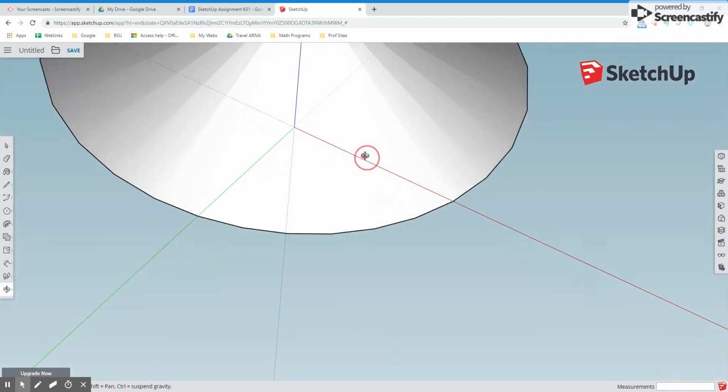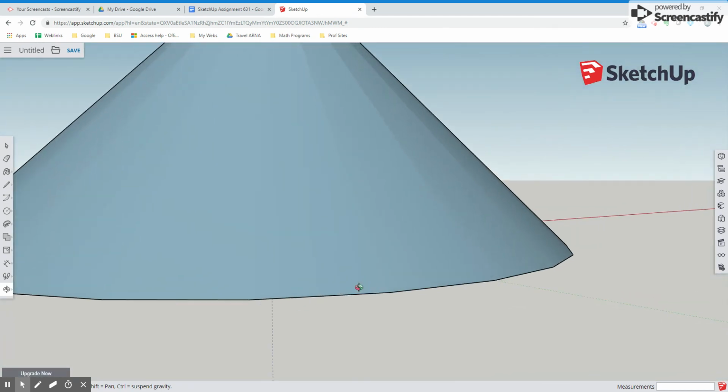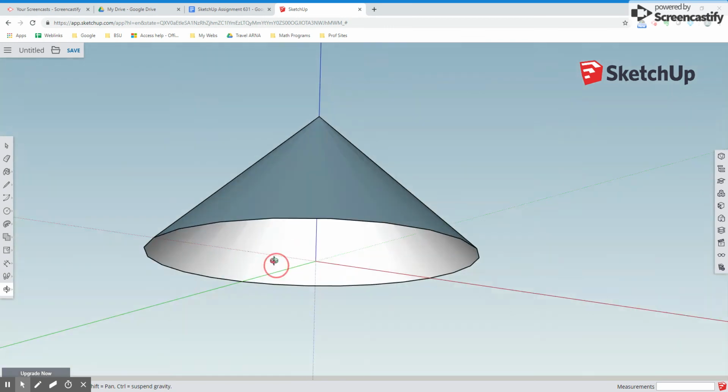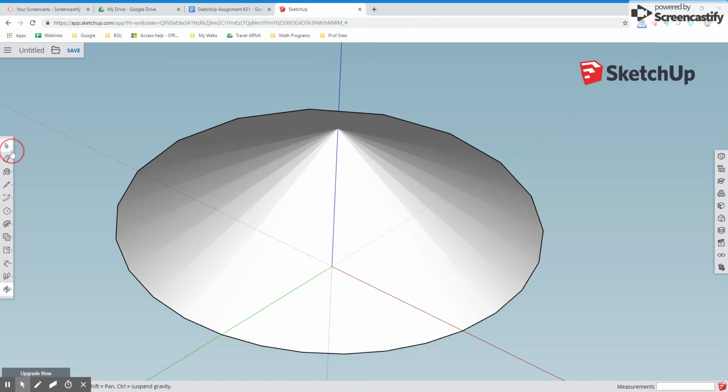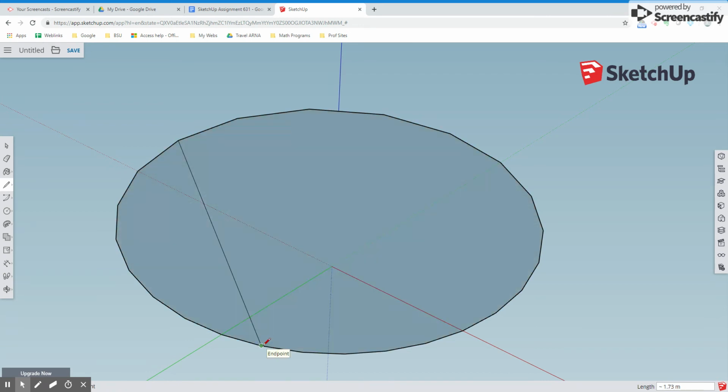Now notice the cone doesn't have a bottom. Remember I said we're following the pattern of the circle. So that's exactly what that triangle did. Whenever you have a segment and you connect to another segment and it's in the same plane, you get a nice clean surface. So let's go ahead and do that. We'll take this point. Doesn't matter where I go, I'm going to go to an endpoint on the opposite side. So now I have completed that surface, and I'm going to delete that segment because I don't need it.